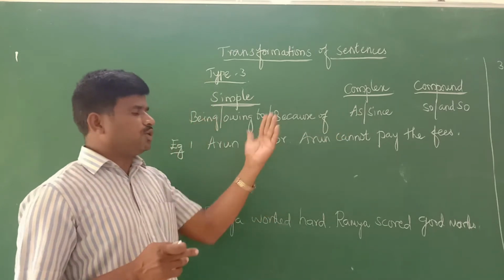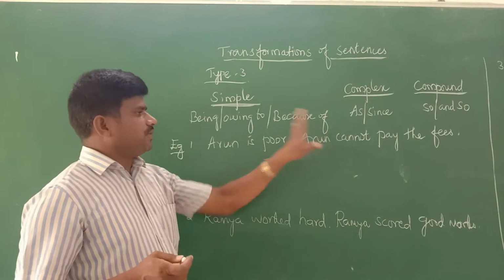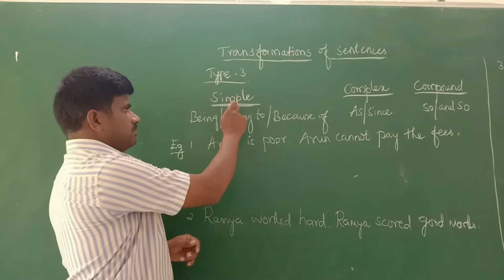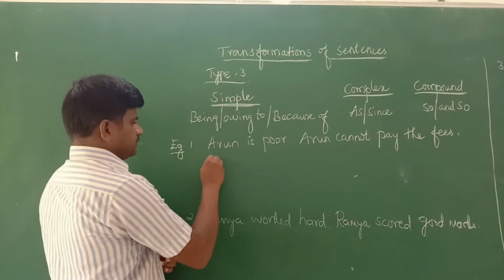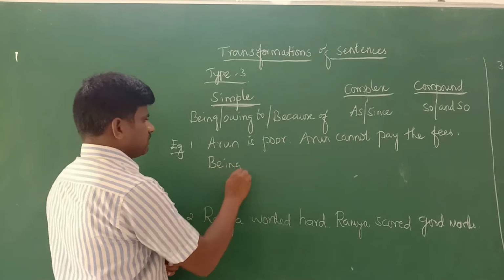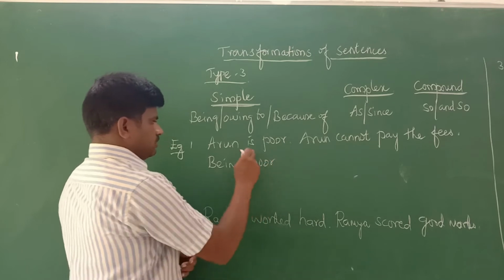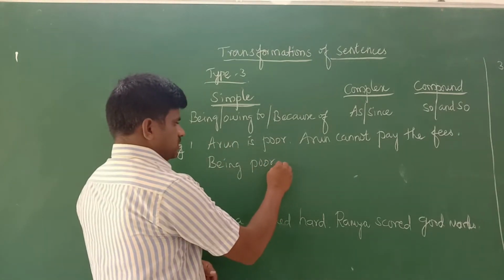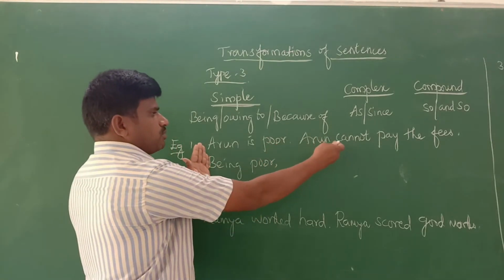Now we go straight to the example. Arun is poor, Arun cannot pay the fees. So how to write this? It can be combined by using the word being. You should not write subject and verb, but being poor. We should put a comma after completing one sentence, when we want to write the next one.